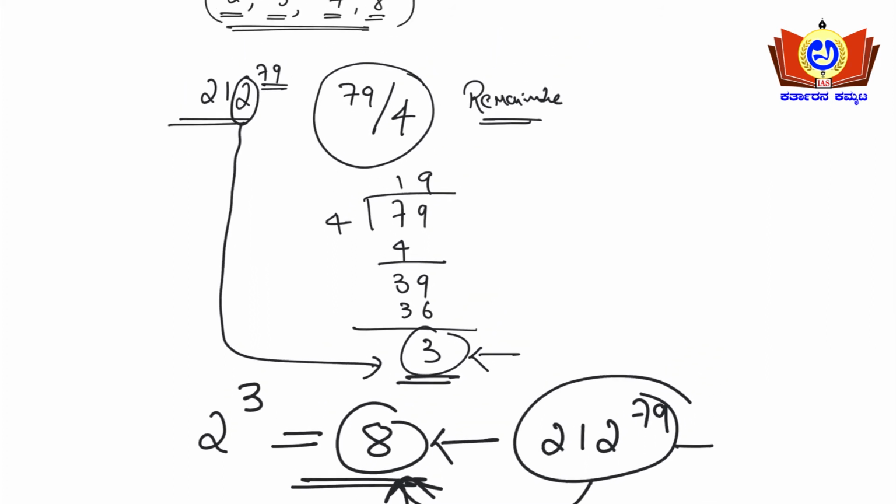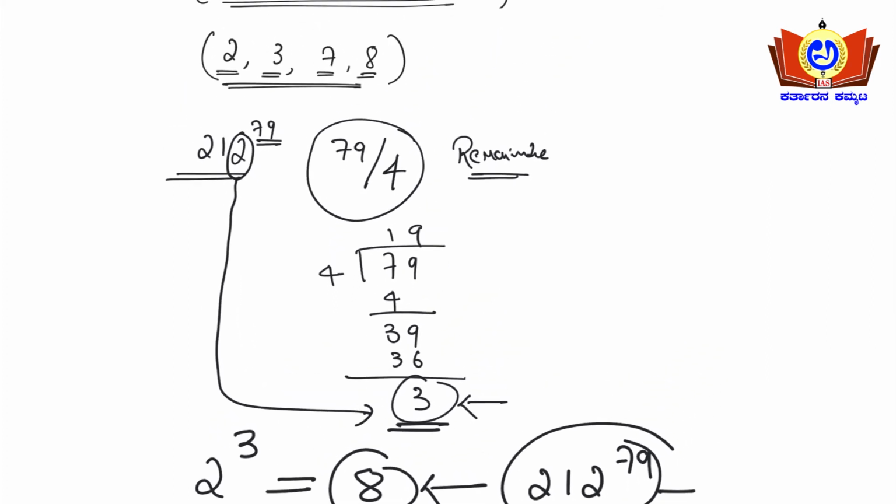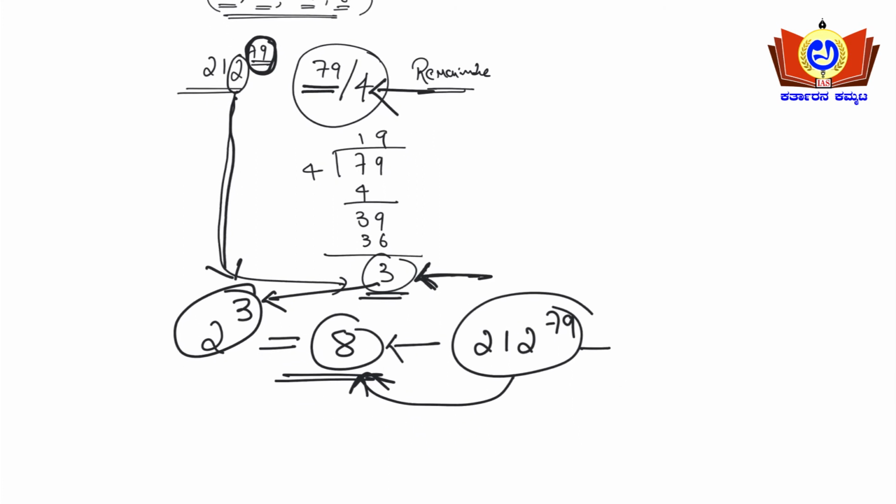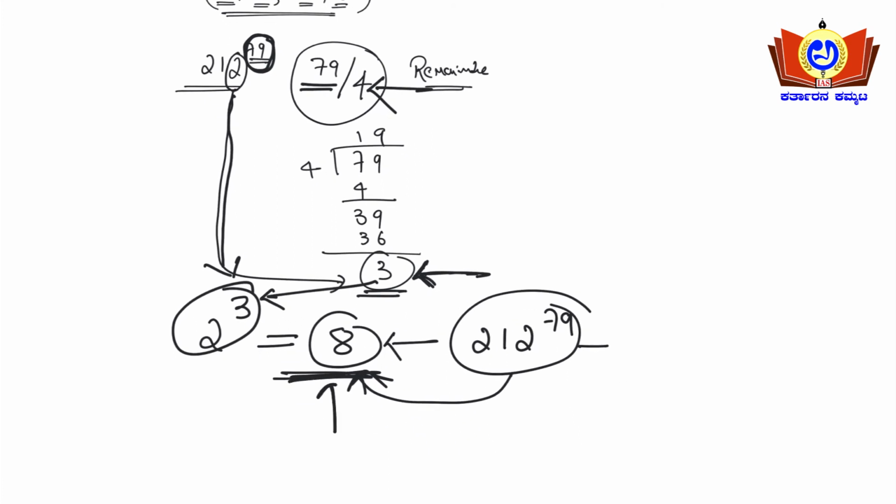So how did I do, friends? Actually, if the number ends with 2, 3, 7, 8, then you need to divide this power by 4 and find the remainder. Then take the last digit, either 2, 3, 7, 8, to the power of this remainder, 2 to the power of 3, that will be 8 here, and this will be the unit digit for that number. I'll take one more example.